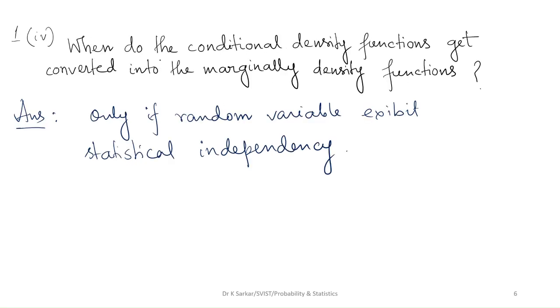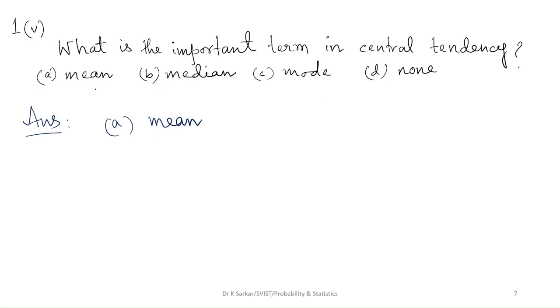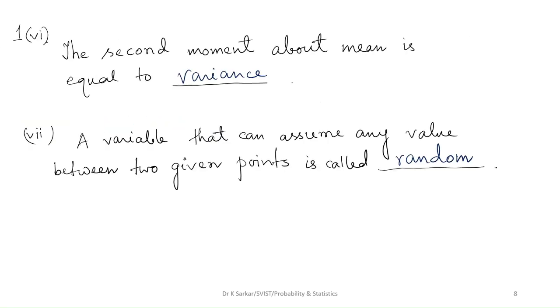Question 1-4. When do the conditional density functions get converted into the marginal density functions? Answer: only if the random variables exhibit statistical independence. Question 1-6. The second moment about mean is equal to dash. The answer is variance. Question 1-7. A variable that can assume any value between two given points is called dash. The answer is random.